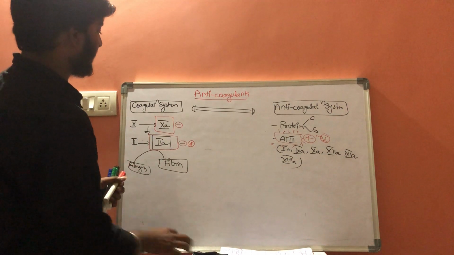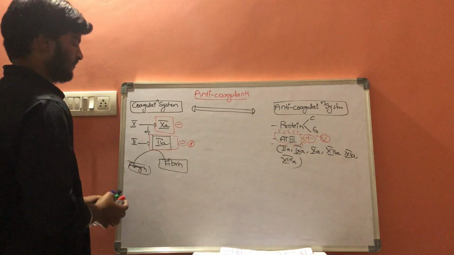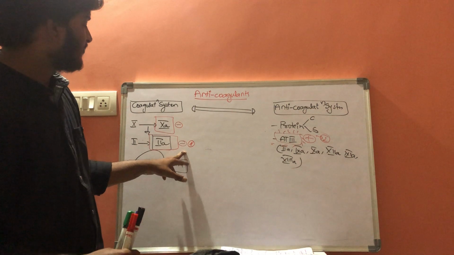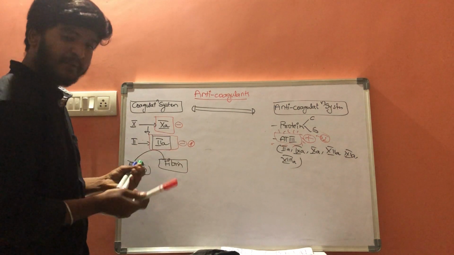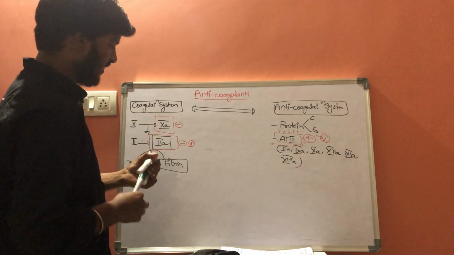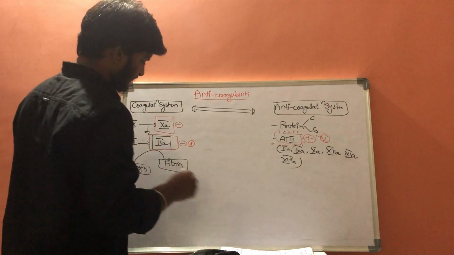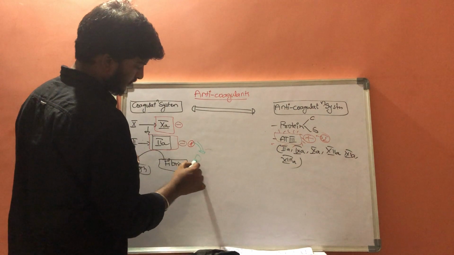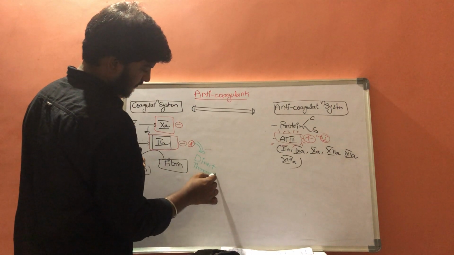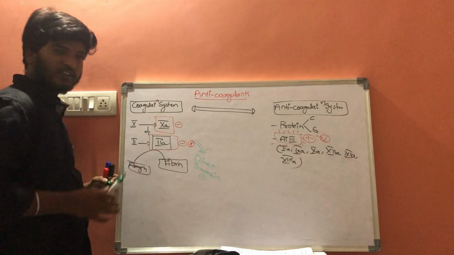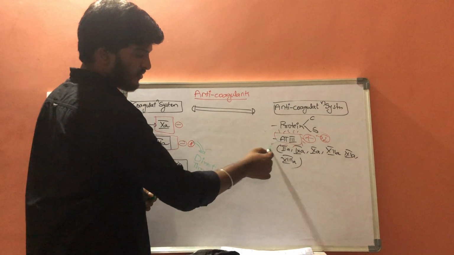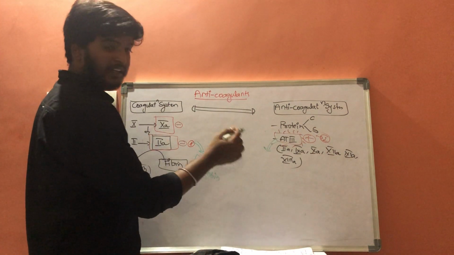Now this 2A is also called thrombin. So these factor 2A inhibitors are also called direct thrombin inhibitors, whereas antithrombin 3 is inhibiting indirectly, so these are called indirect thrombin inhibitors.